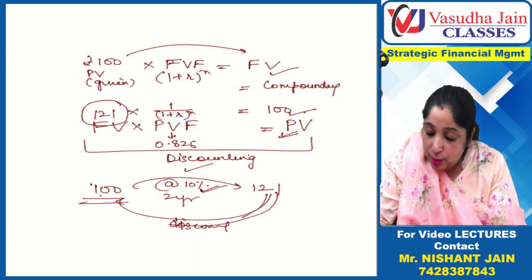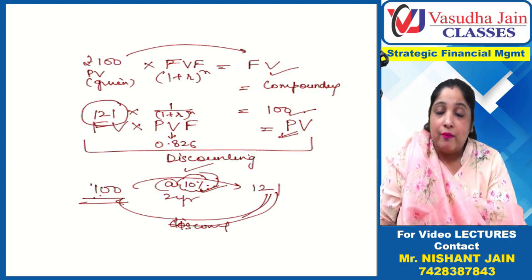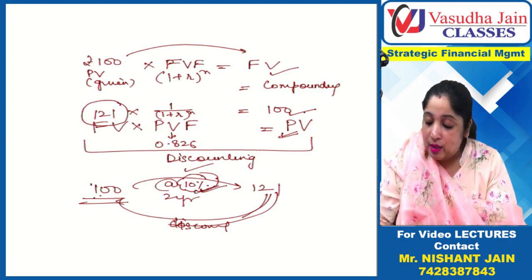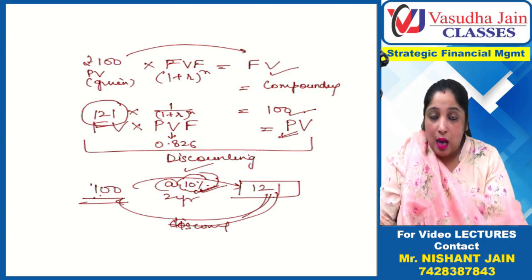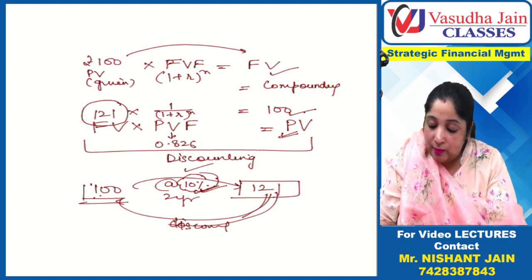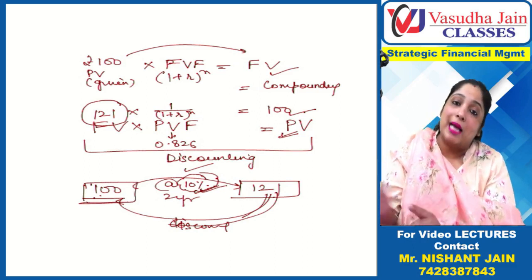When I say speed, I am talking about the rate of interest. 100 rupees compounded at the rate of 10% becomes 121. Now if I say 121 discounted at the rate of 10%, it will be equal to 100 rupees, because it was compounded at 10% and you are discounting at 10%.